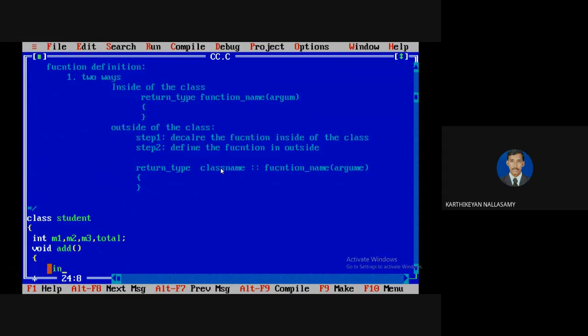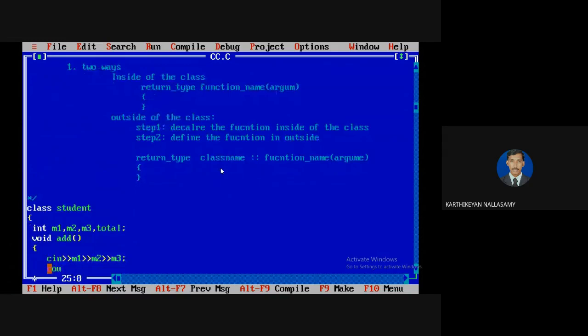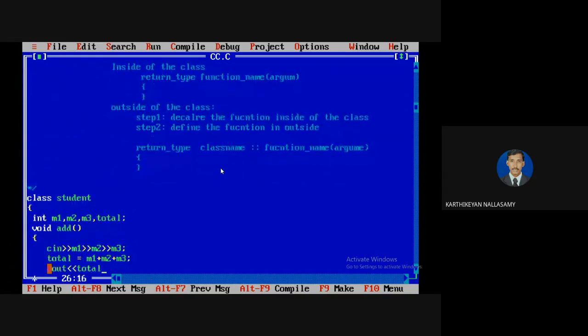So I'm going to read the 3 values, M1, M2, and M3. Then I'm going to calculate the total, M1 plus M2 plus M3. Then I'm going to print the value of total.